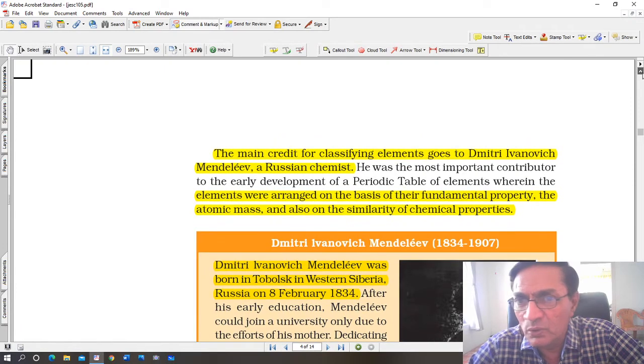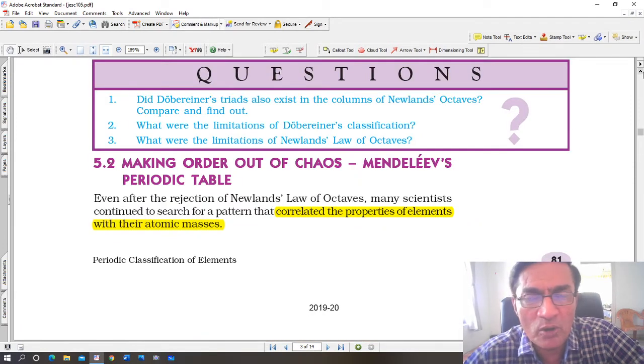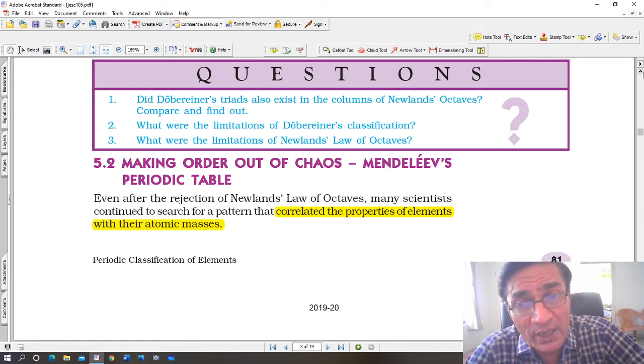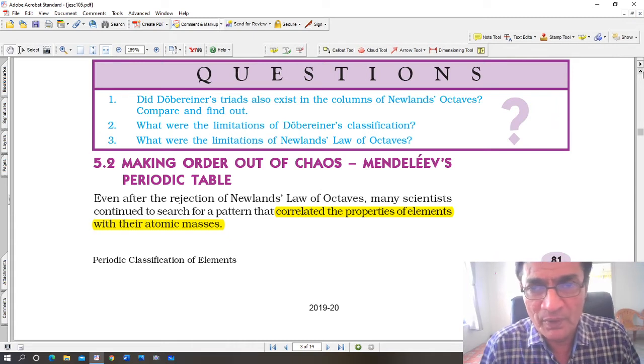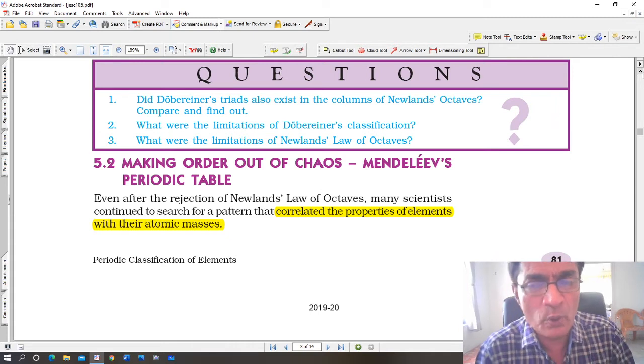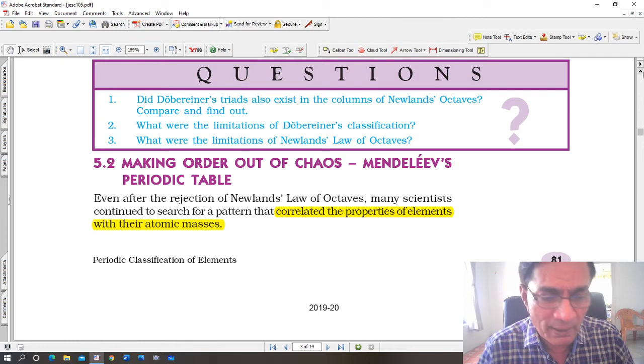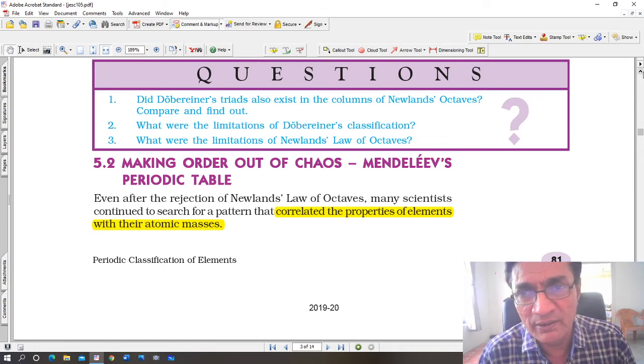Now we come to another important section, Mendeleev's periodic table. When you study the periodic table, the name Mendeleev is almost synonymous with classification of elements. When we talk about the modern periodic table, and you ask anyone who has studied chemistry, the first name that comes to mind is Dmitry Mendeleev, a Russian scientist, a Russian chemist.